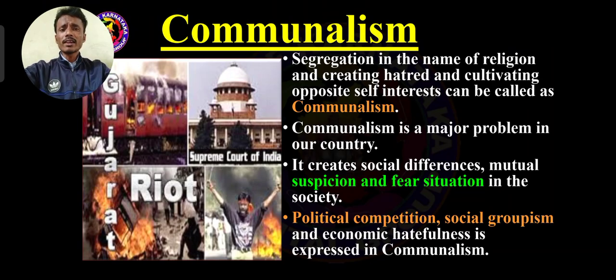Hating other religions and creating opposite self-interest. For example, Hindu people spread that Hindu cultural values are great throughout India, and likewise Islamic people spread only their own religion and culture as good and hate the Hindu religion. So there is opposite self-interest toward other religions.